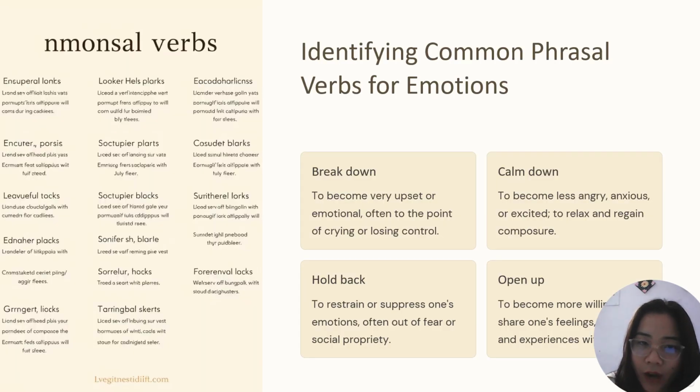So here we have identifying common phrasal verbs for emotions. So how we see, how we convey, how we talk. Breakdown. So breakdown is the phrasal verb here. Okay, it can be a verb plus preposition or adverb plus preposition. So for these you have to go and check. To become very upset and emotional, often to the point of crying and losing control. I am emotionally breaking down, we use. So that is a phrasal verb.